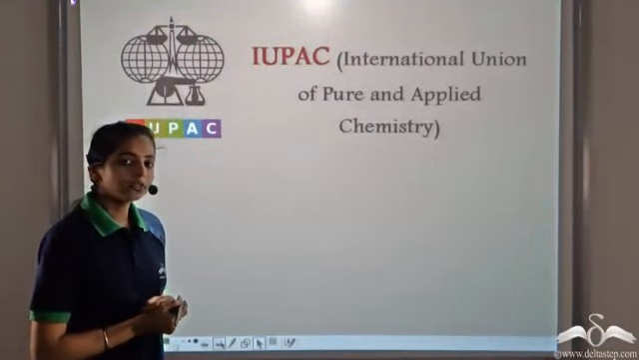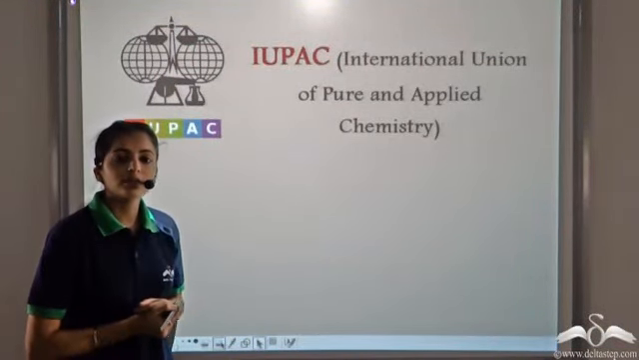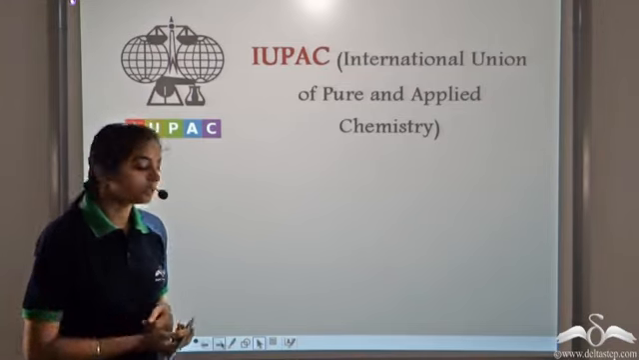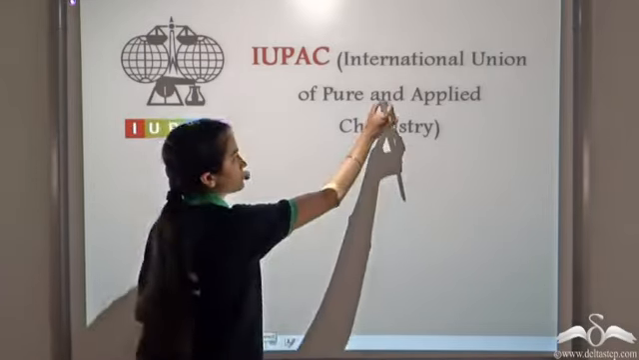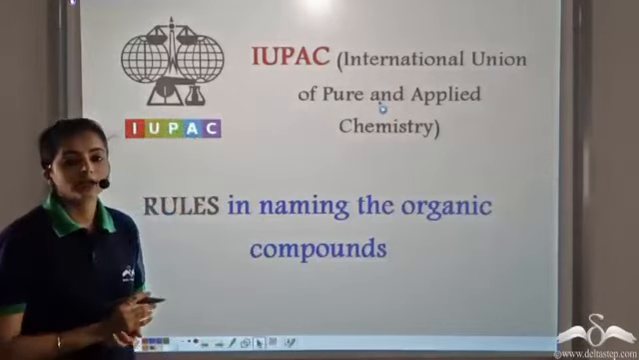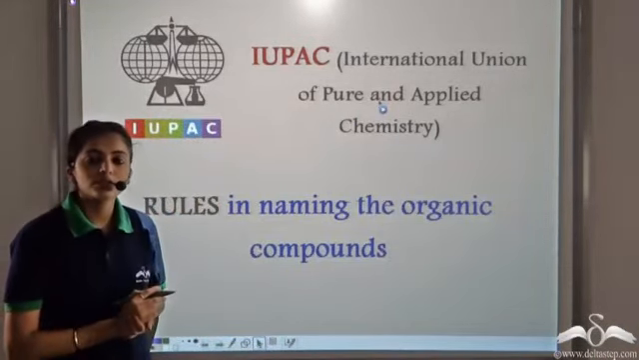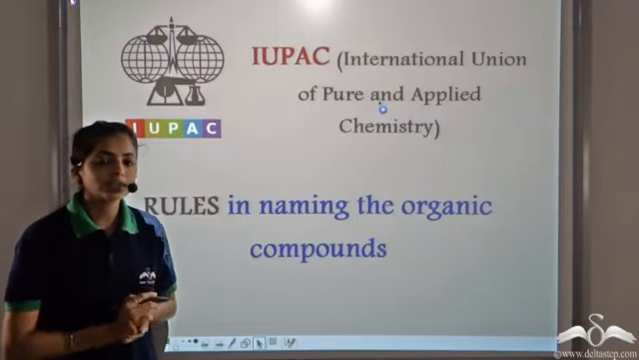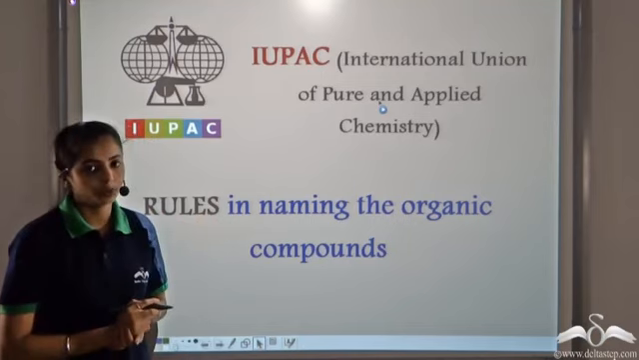An organization, IUPAC, that is International Union of Pure and Applied Chemistry, gives a certain set of rules for naming these organic compounds. And these rules given by IUPAC are recognized globally. Now let's see what were the rules given by IUPAC.